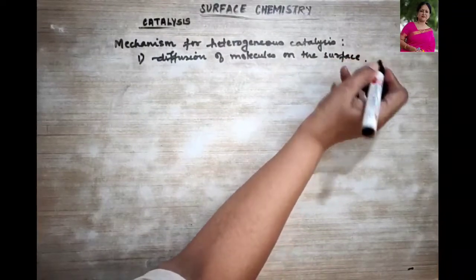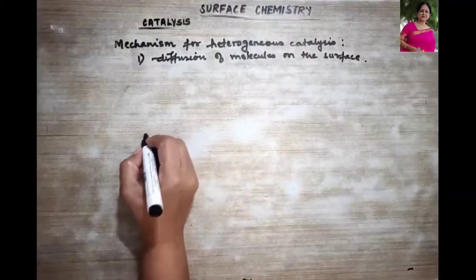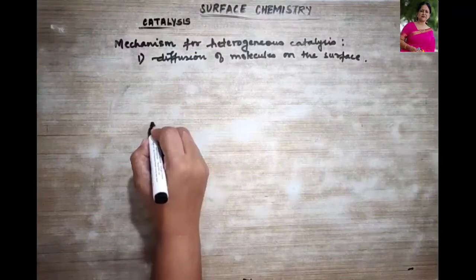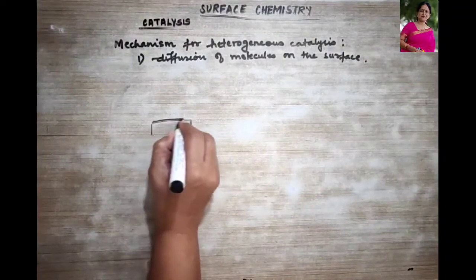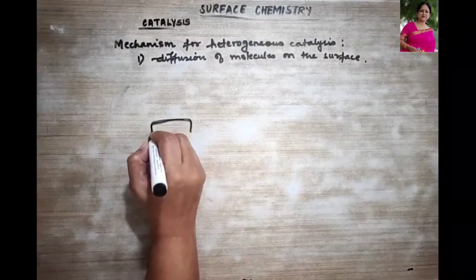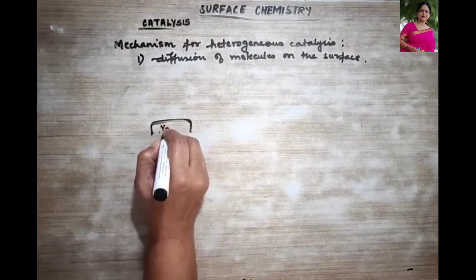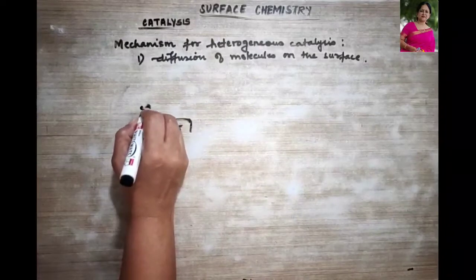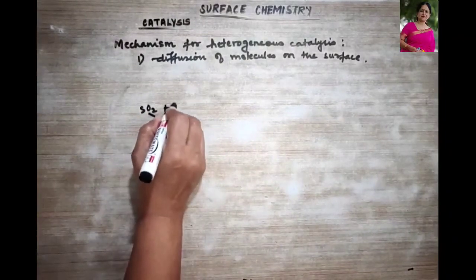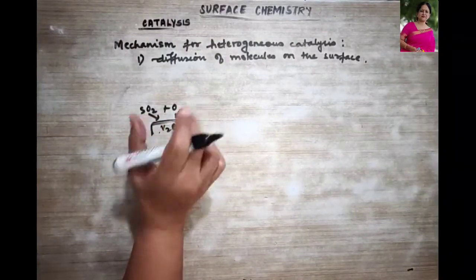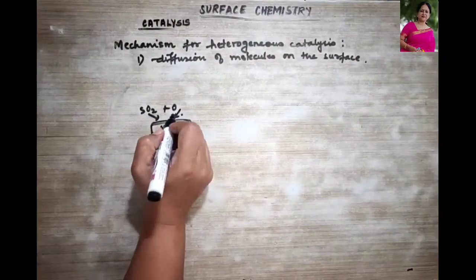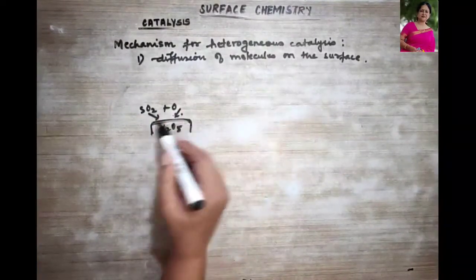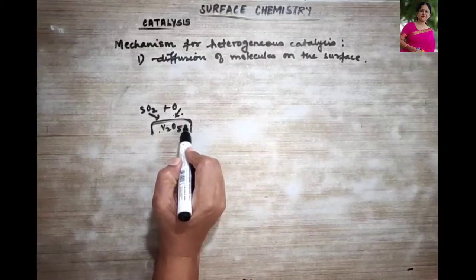Okay, so you can understand it like this. Suppose this is a platform where we have vanadium pentoxide. So over here your SO2 gas and your oxygen gas come here. So this is the first step, that is the diffusion of the molecules which takes place at the surface, right?